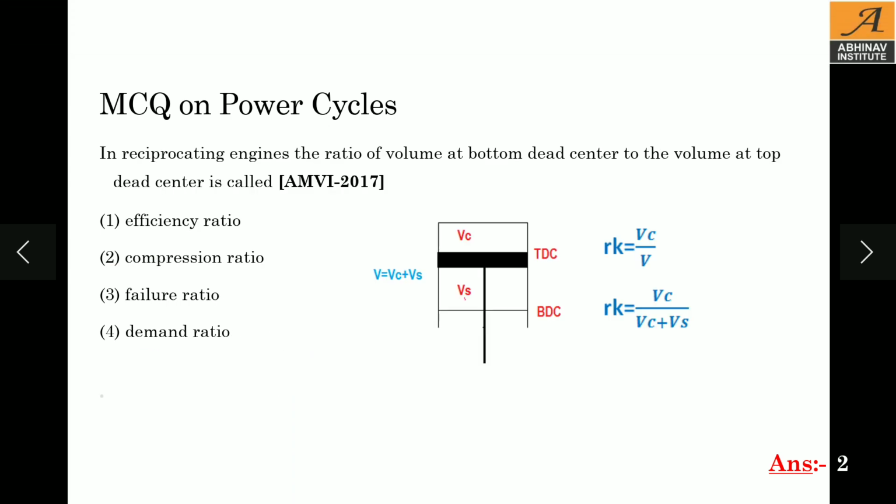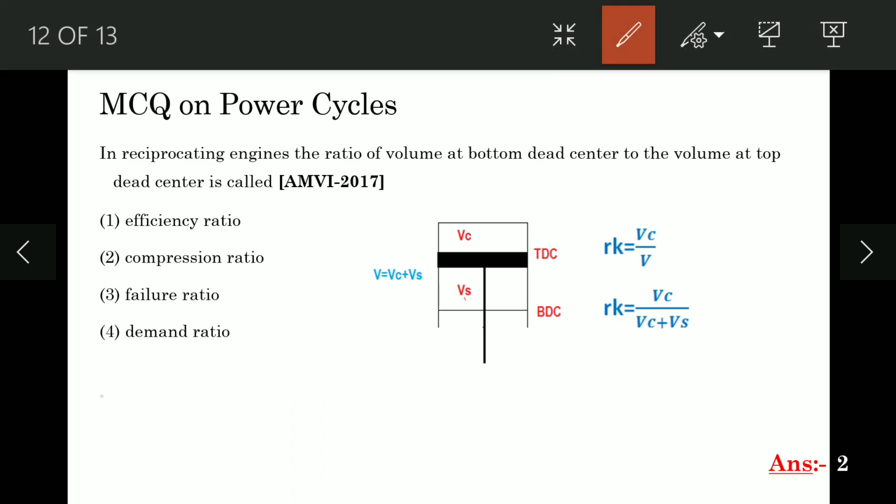Next MCQ. In reciprocating engines, the ratio of volume at the bottom dead center to the volume at the top dead center is called: first option, efficiency ratio; compression ratio; failure ratio; and demand ratio. Now, if you see in this block diagram, the piston is at the top dead center and the volume above it is called the clearance volume. When the piston reaches the BDC, the total volume above the piston will be Vc plus Vs. So this ratio is nothing but the compression ratio. So option 2 is correct for this question.